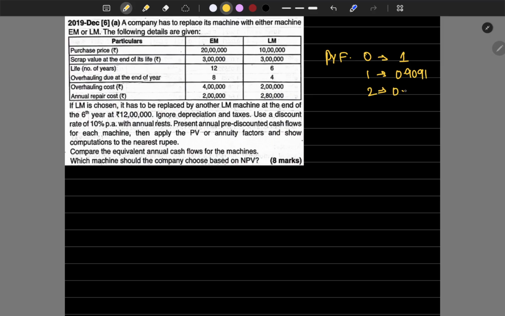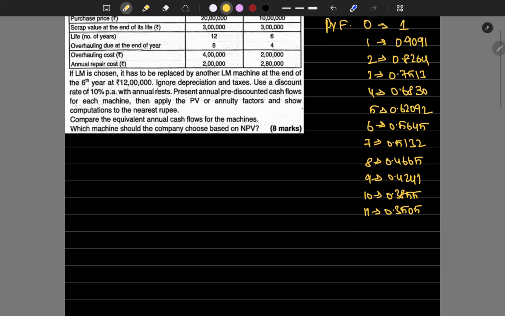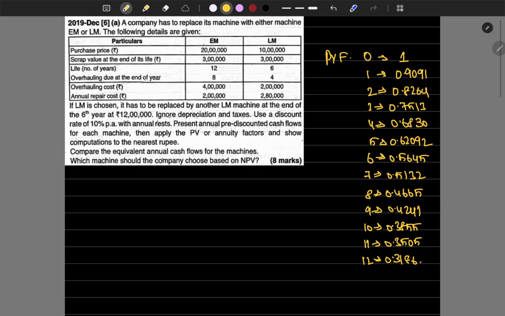Second year, 0.8264. Third, 0.7513. Fourth, 0.6830. Fifth, 0.6209. Sixth, 0.5645. Then 0.5132, 0.4665, 0.4241, 0.3855, 0.3505, sorry, 0.3505 for the 11th year. The 12th year is 0.3186. So we have just arranged all the PV factors here.